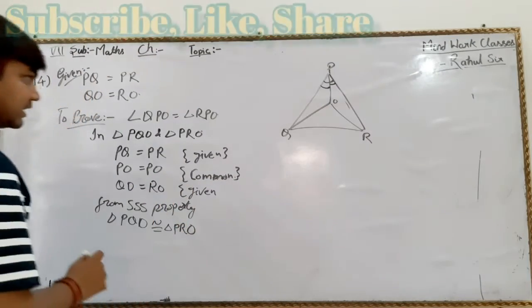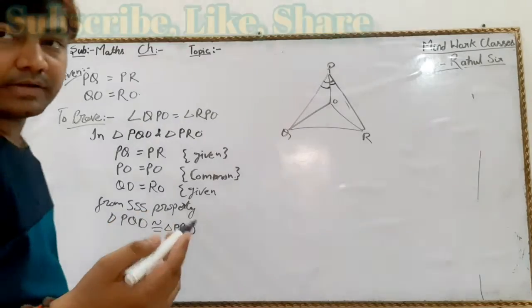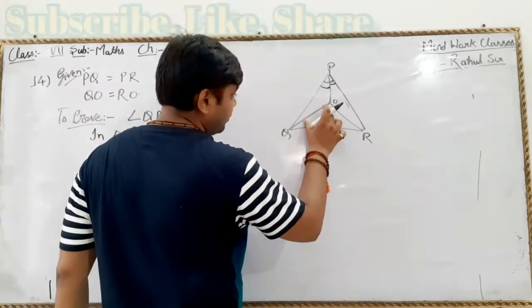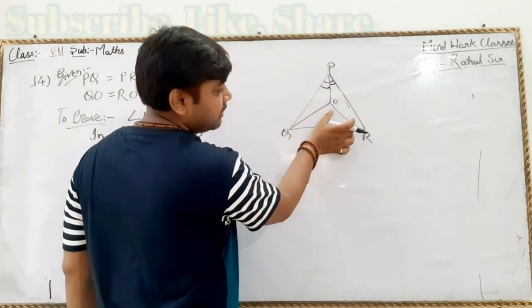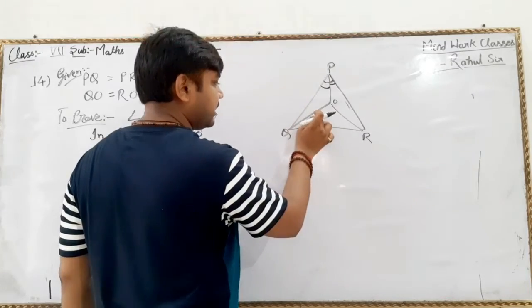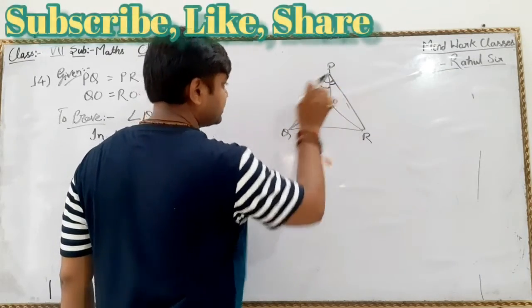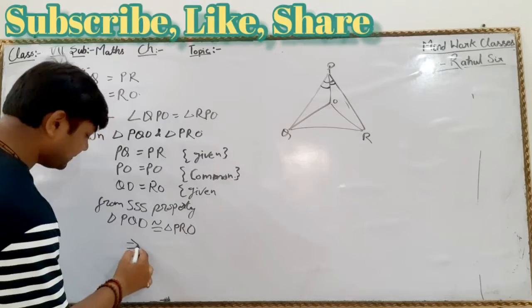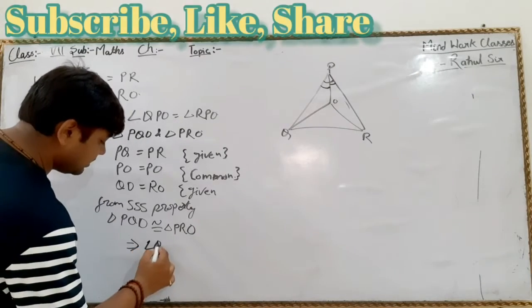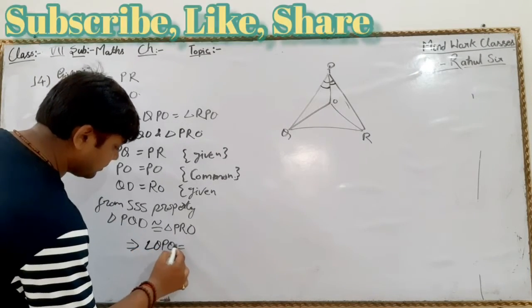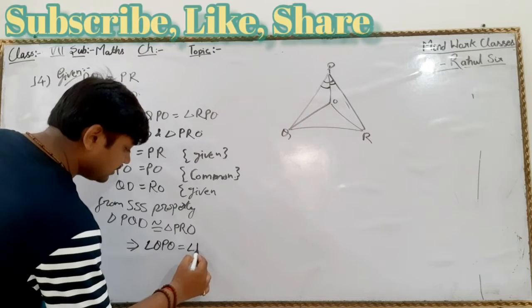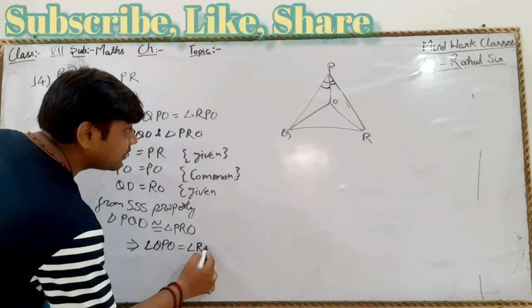If these two triangles are congruent, their respective angles will be equal. So OQ and OR are equal, so the angles in front of these two sides will also be equal. That implies angle QPO is equal to angle RPO.